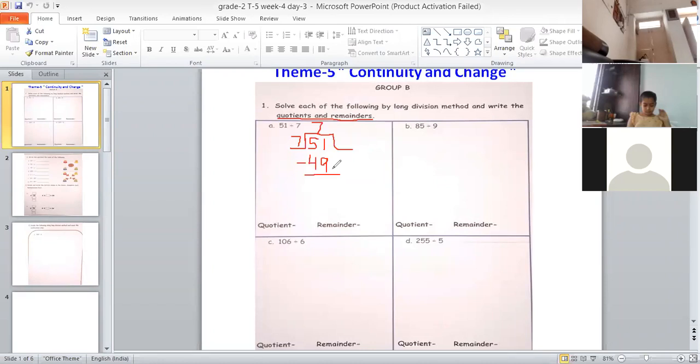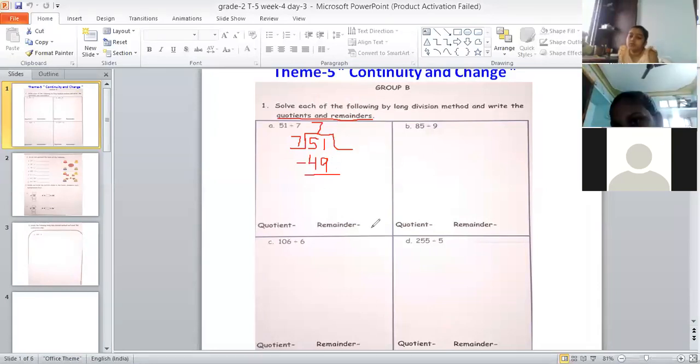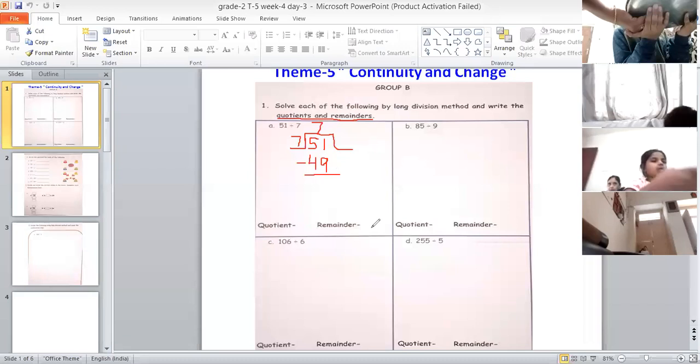Which number is bigger here, 1 or 9? 9, ma'am. And I am telling you to take away 9 from 1. Now think and tell me, is it possible? No, ma'am.